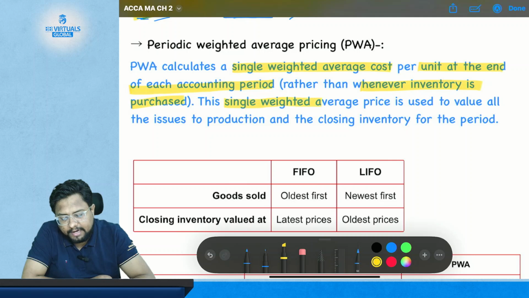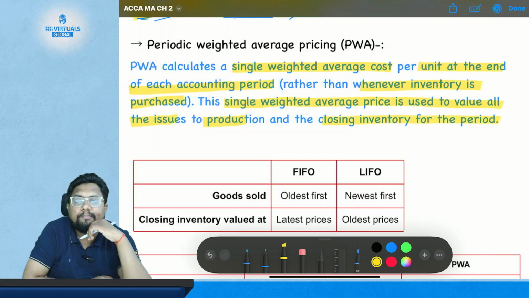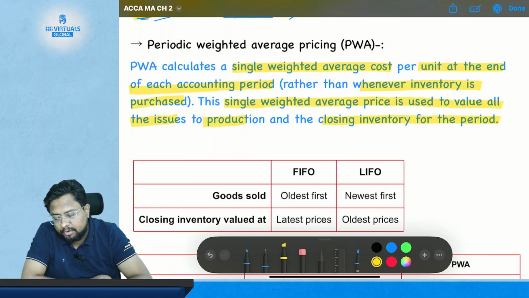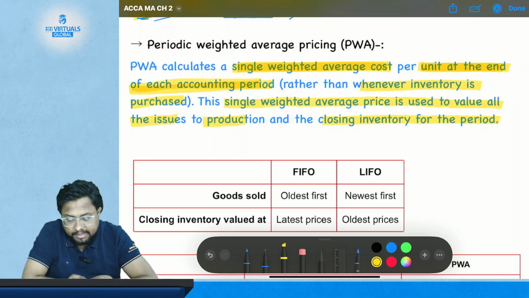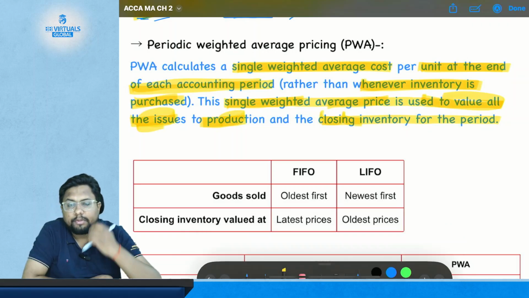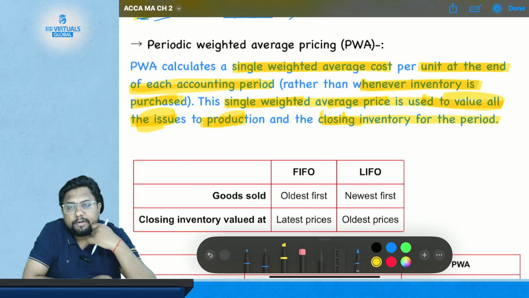This single weighted average price is used to value all the issues to production and the closing inventory for the period.